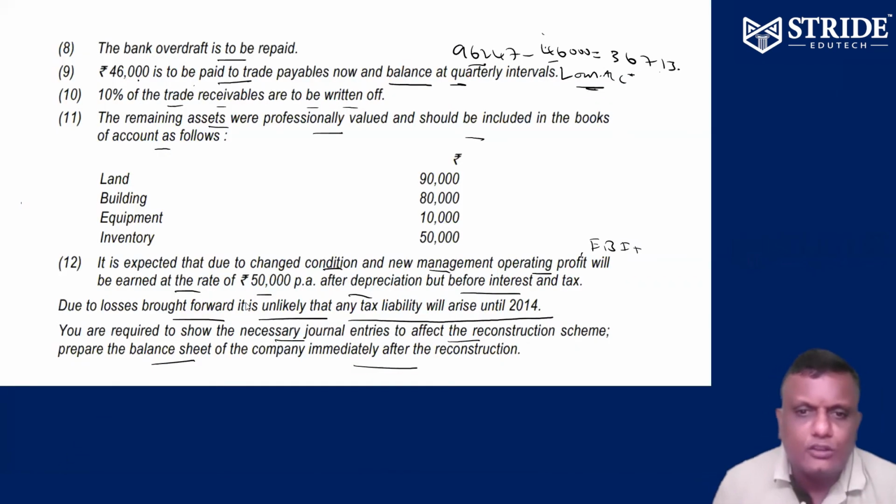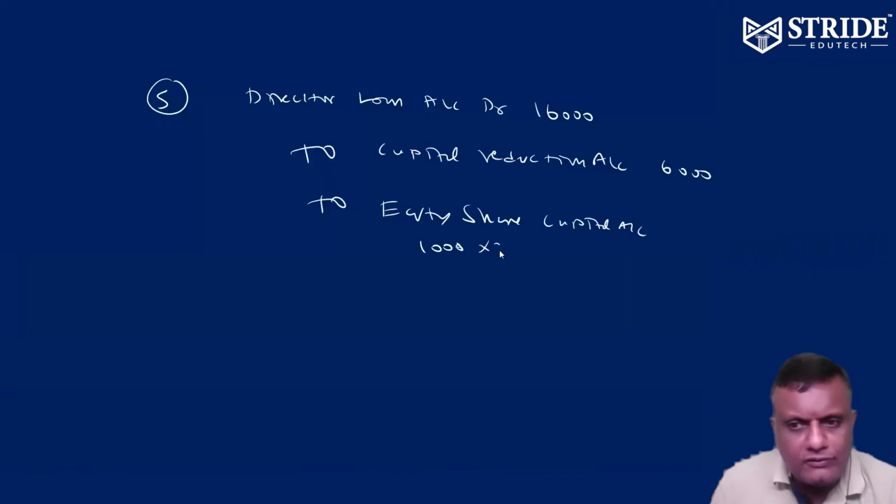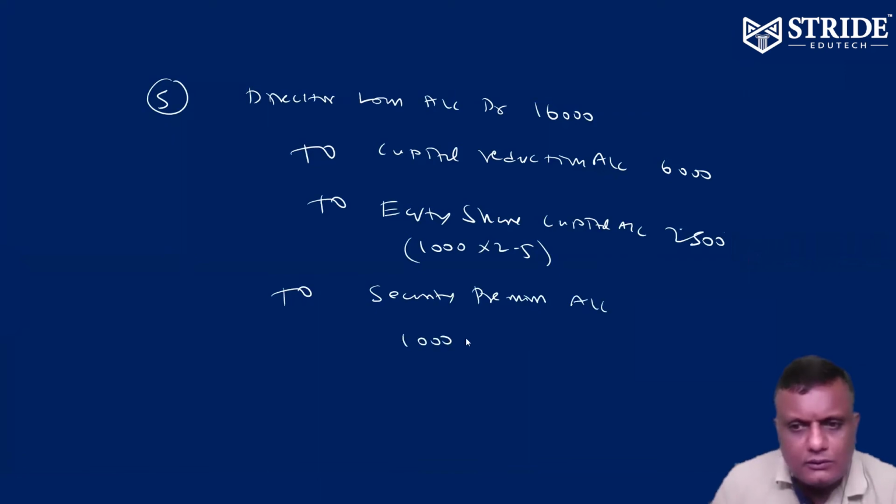So 1,000 shares into 2.5, that is equal to 2,500 to share capital. And 1,000 shares into 7.5 to securities premium.